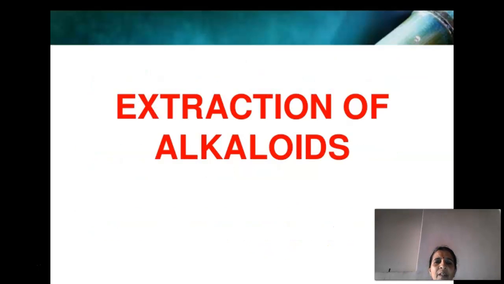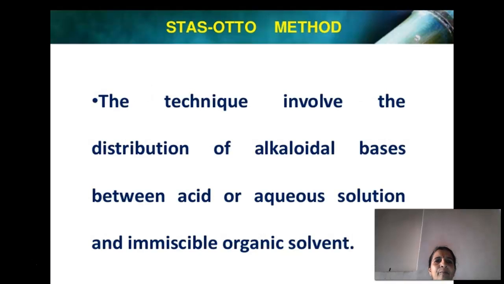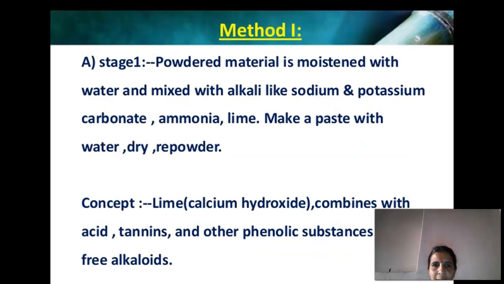The next part of our discussion is extraction of alkaloids. This is the Stas-Otto method. The technique involves the distribution of alkaloidal bases between acid or aqueous solution and an immiscible organic solvent.